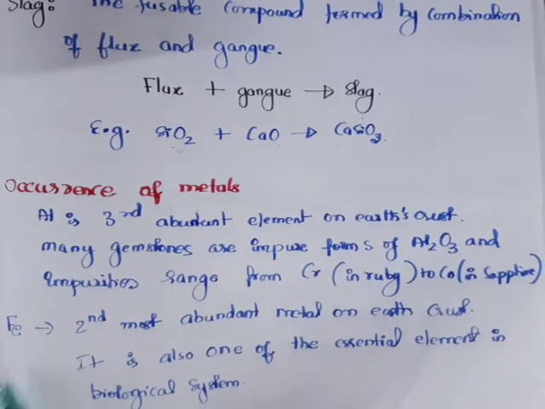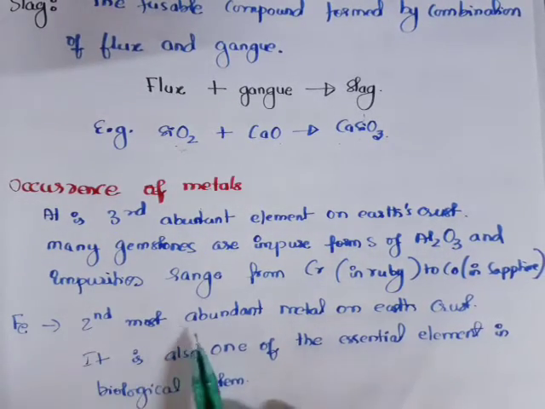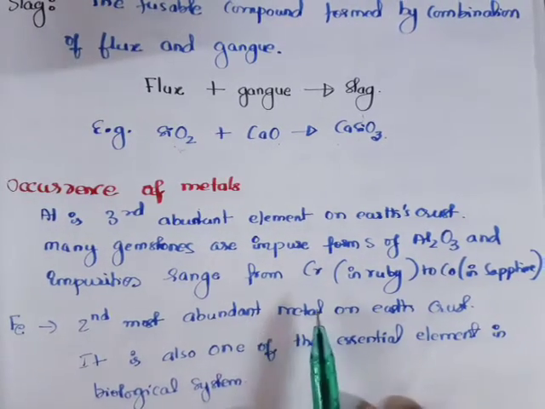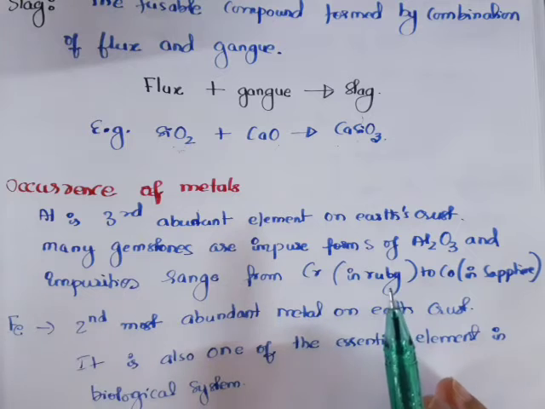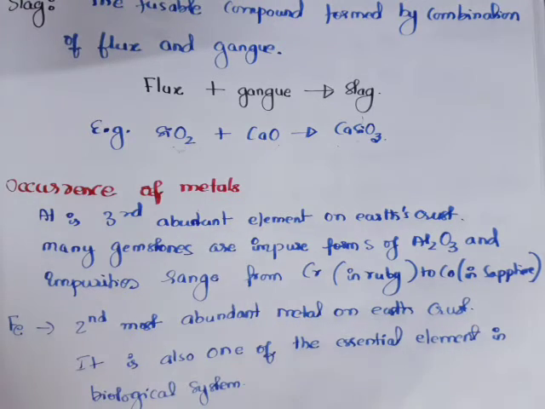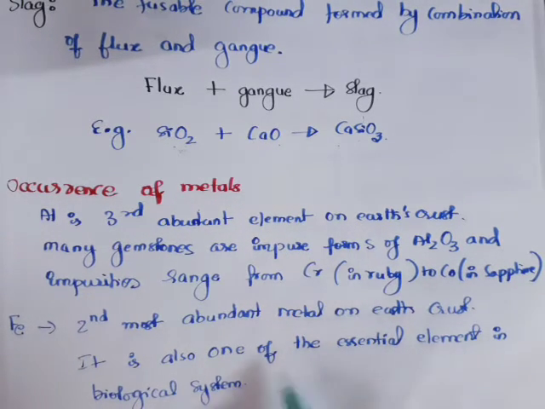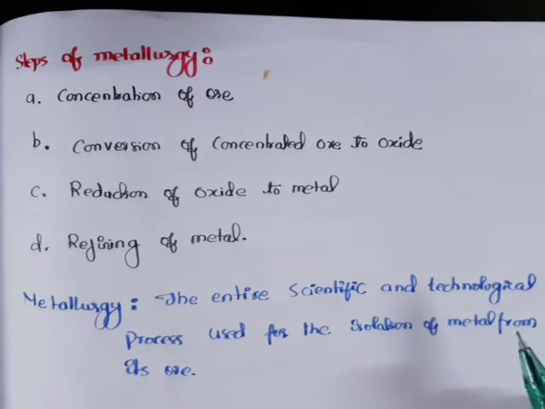form. Now iron, this is the second most abundant metal in the earth's crust, and it forms a variety of compounds, which have a variety of uses. Iron is also one of the essential elements in biological systems. So next we are going to discuss metallurgy.